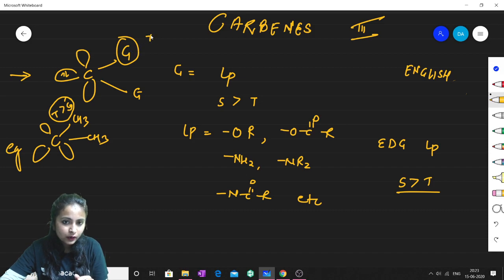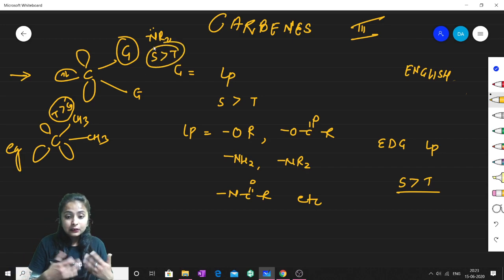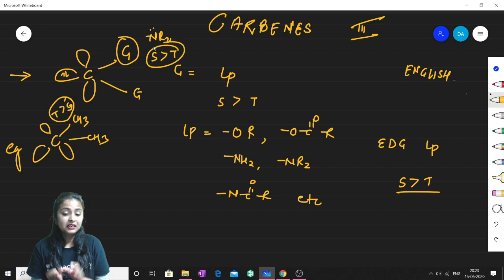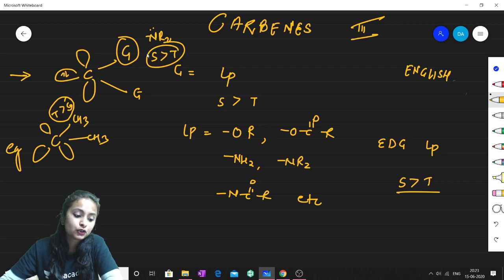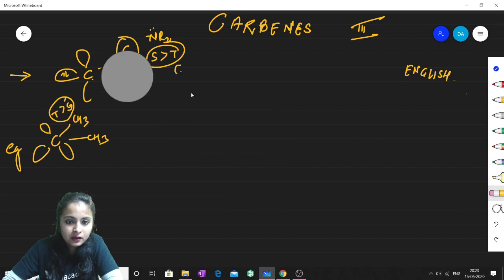Whereas if this group is NR2 or NH2 or something like that, then the singlet will be more stable than the triplet. So the conclusion is, which carbene is more stable depends on the group which is directly attached to that particular carbene. I hope this part is very much clear to you all.